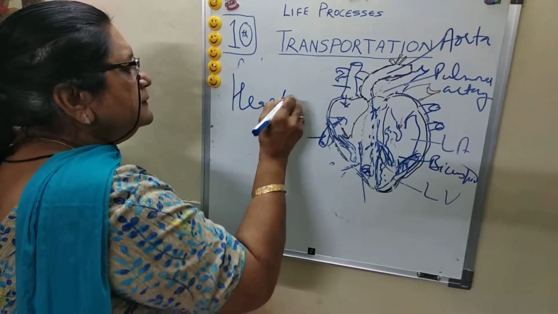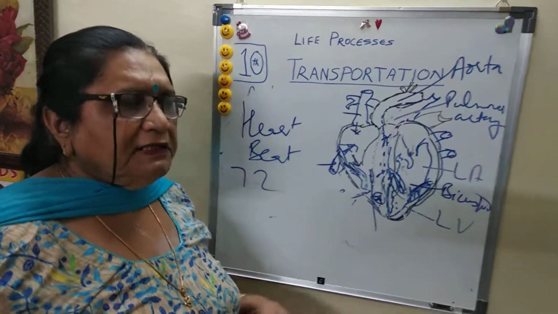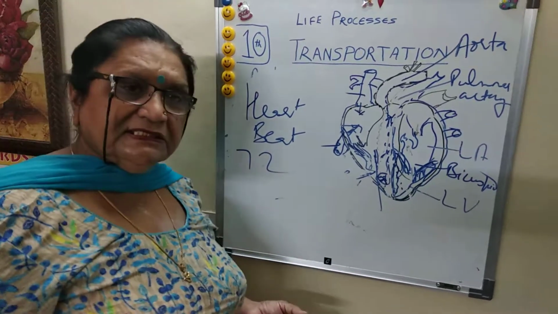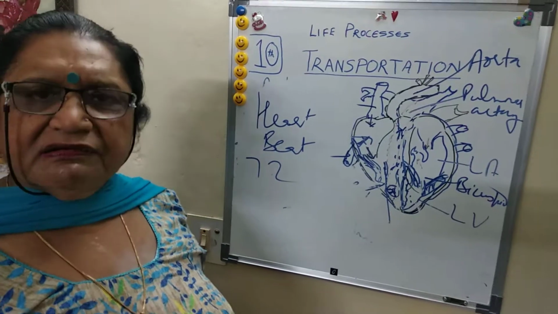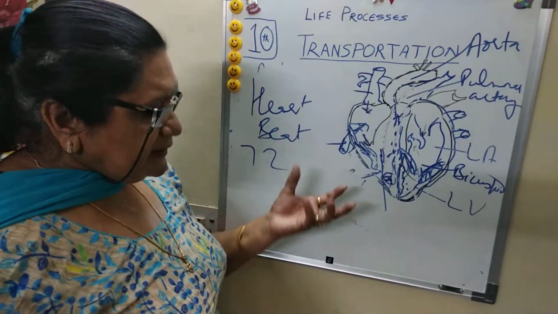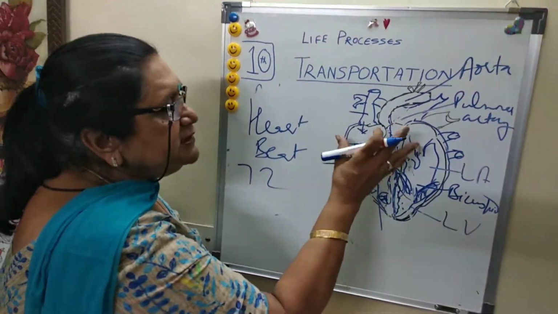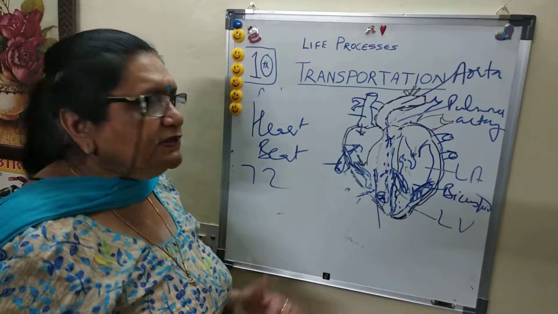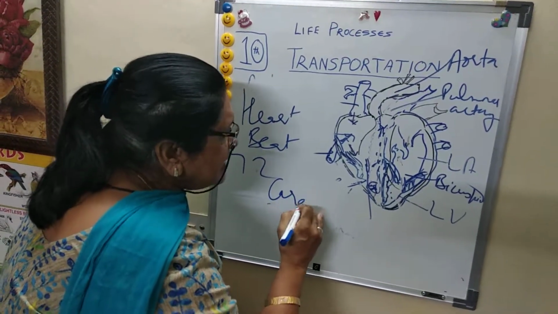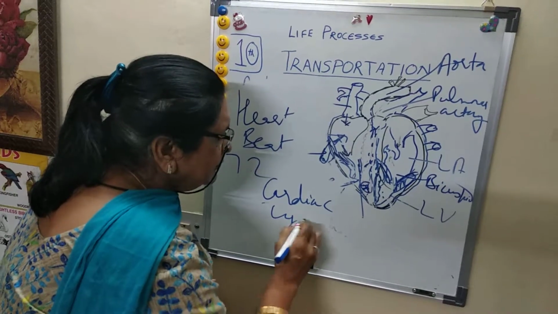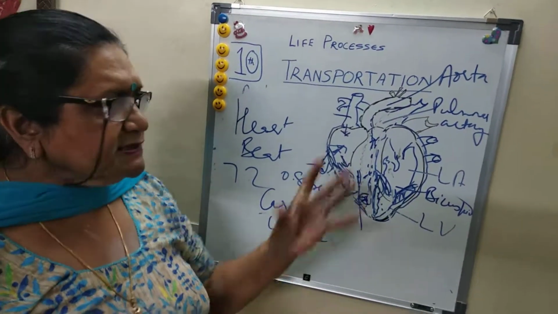Heartbeat. Normal is 72 times per minute, but it can be more or less depending on exercise, emotion, tension, happiness, so it increases. So they complete their cycle, right? And this cycle, that means relaxation and contraction of these chambers, is called the cardiac cycle. And 0.8 second is needed to complete the cycle.